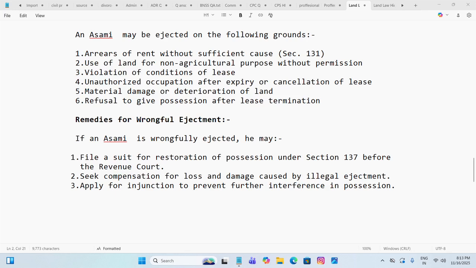So this is all about the very important questions generally asked in the university exams from land law and other local law.